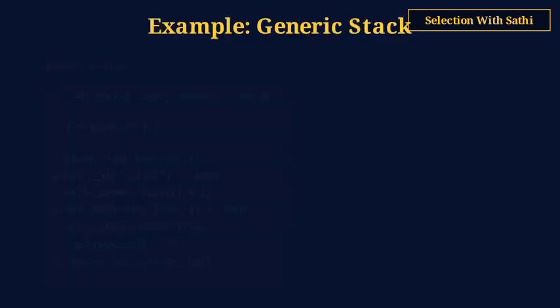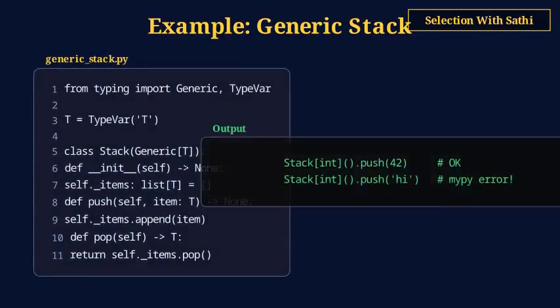Building a generic stack class. T = TypeVar('T'), class Stack(Generic[T]), push takes item: T, pop returns T. Stack[int] ensures only integers can be pushed. If you try to push a string into a Stack[int], mypy reports an error.